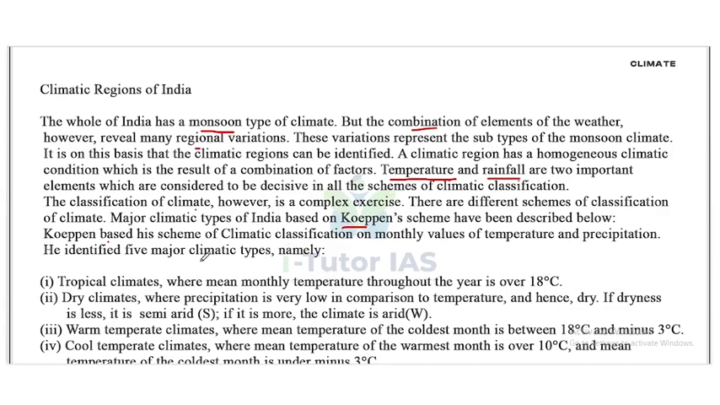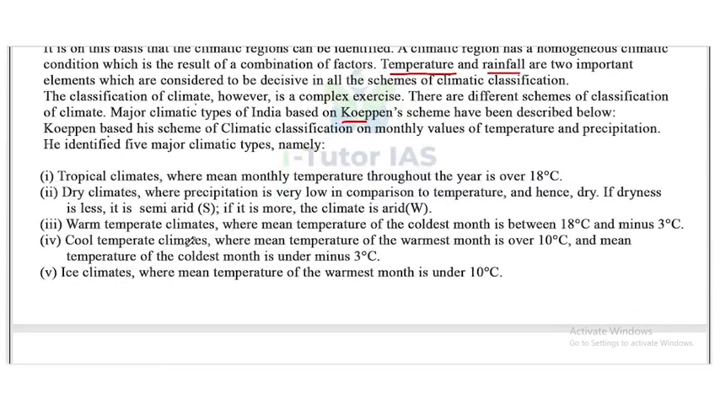He identified 5 major climatic types, namely, first one, the tropical climates, where mean monthly temperature throughout the year is over 18 degrees Celsius. Second one is the dry climates, where the precipitation is very low in comparison to temperature and hence dry. If dryness is less, it is semi-arid. If it is more, then climate is arid.